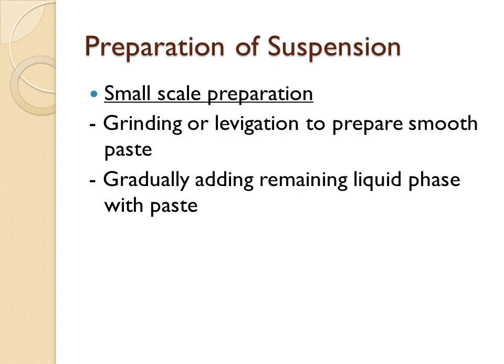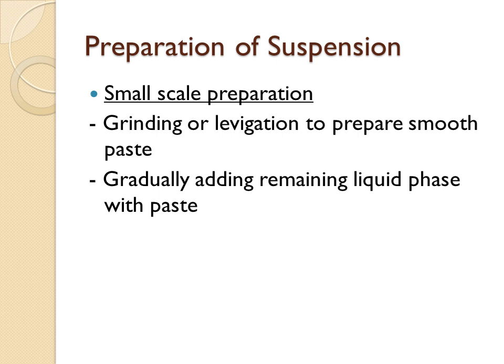Then the smooth paste is added gradually into this liquid phase with constant stirring. Because of this, the particles get distributed into the whole liquid and the suspension dosage form is prepared.